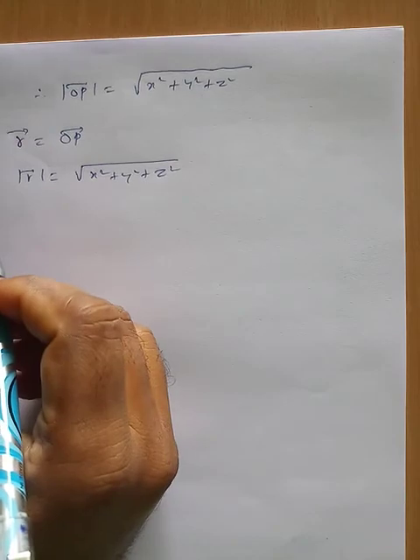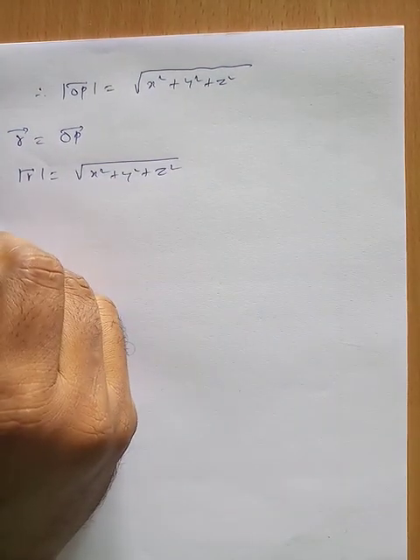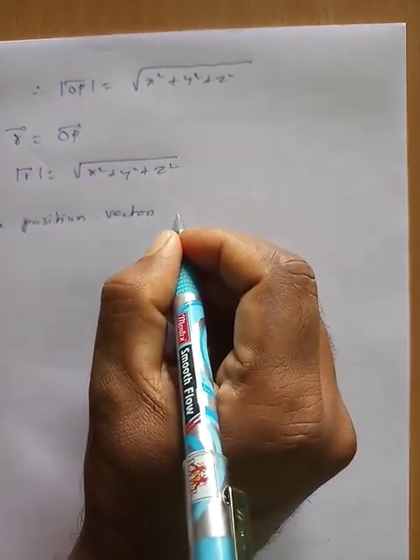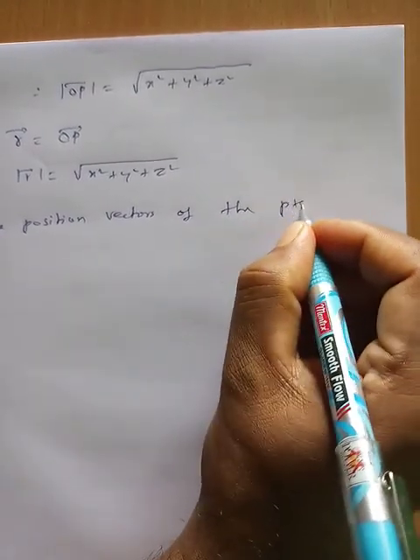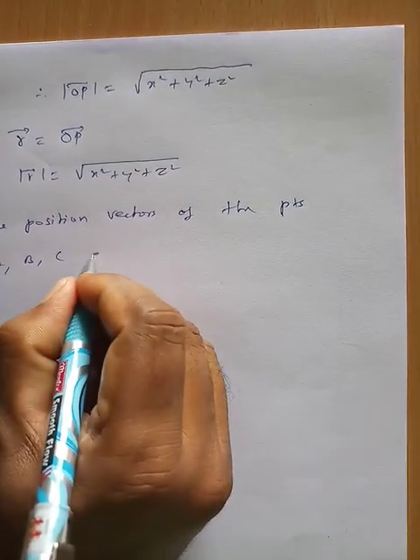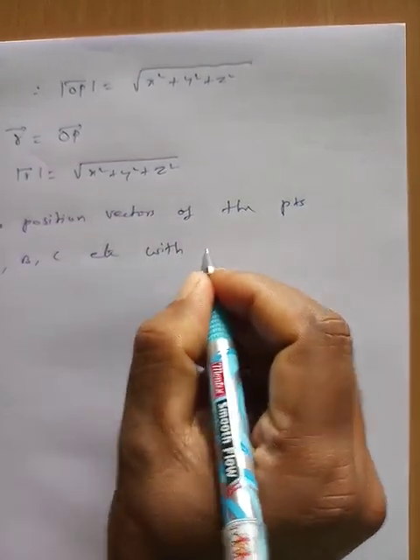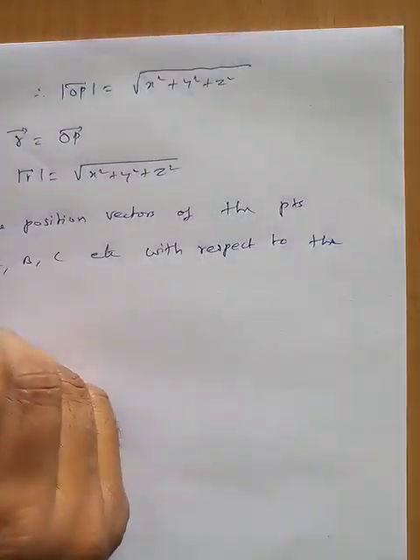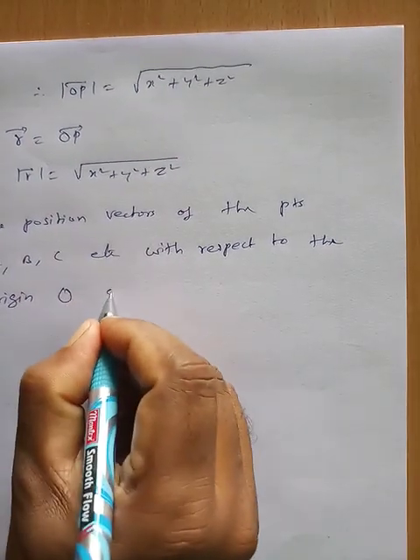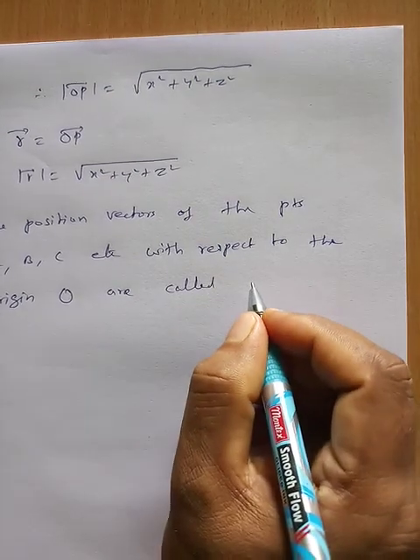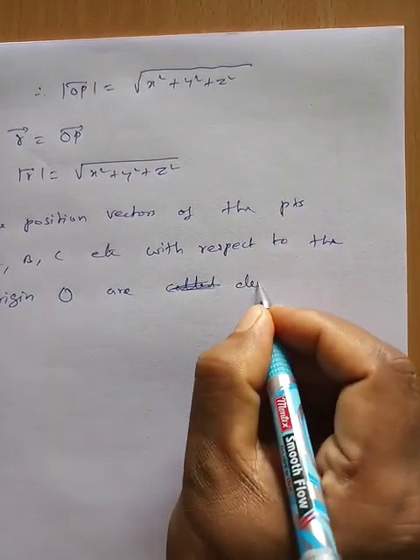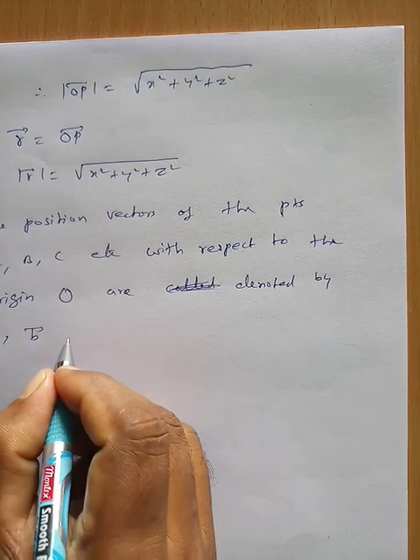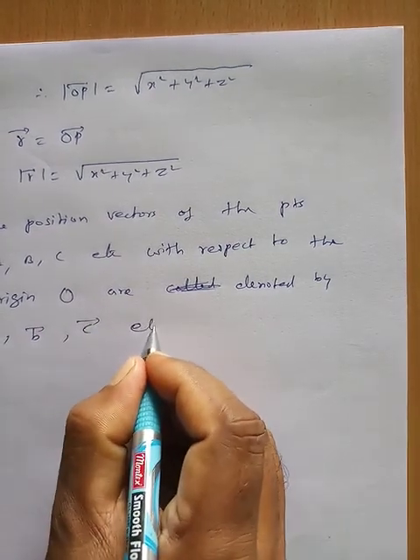Now the position vectors of the points A, B, C etc. with respect to the origin O are denoted by a vector, b vector, c vector etc. respectively.